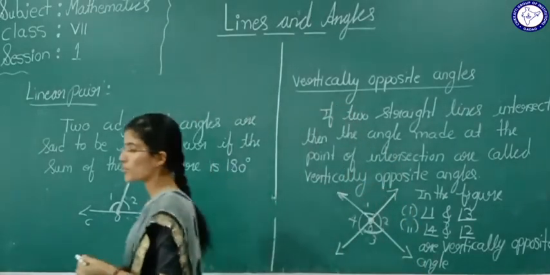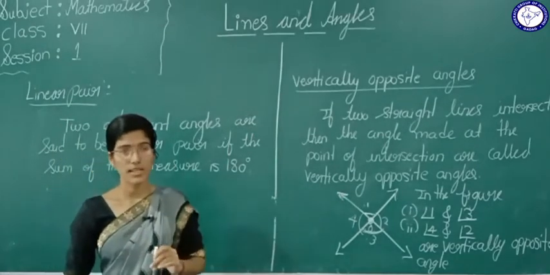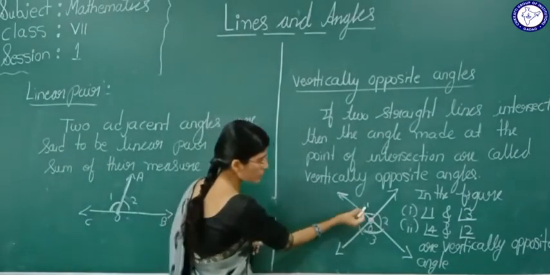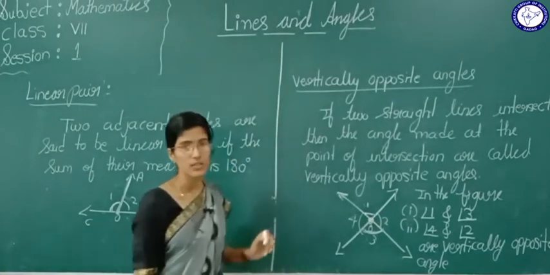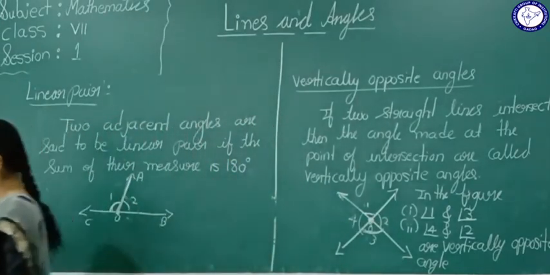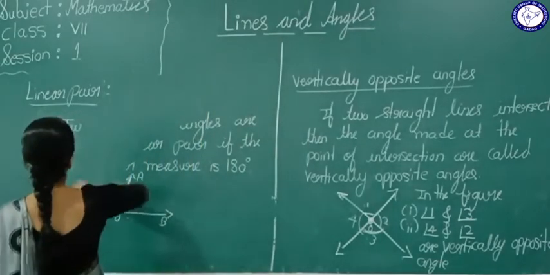Now one more property you have to remember here: vertically opposite angles are equal. Now see here students, angle 1 and angle 3, and angle 4 and angle 2 are equal. One important property, what is that? Vertically opposite angles are equal.